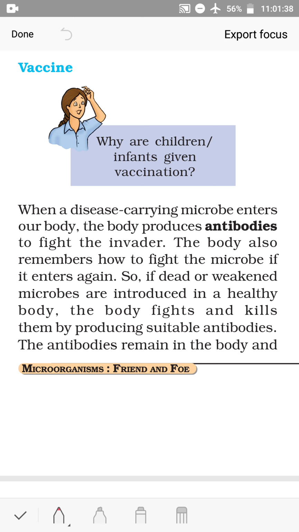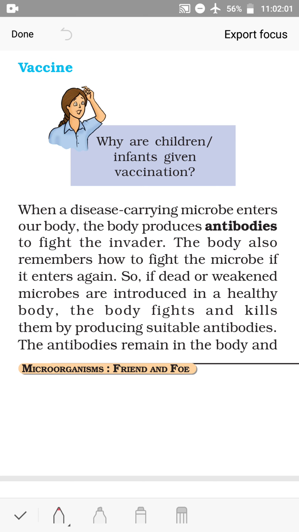Before I start today's lesson, I request you to check your left upper arm. Do you find any mark or scar? Yes. Do you know why there is a mark? Actually, when you were small, at the age of 1 month, a vaccine was given. So a term you get: vaccine. So what is a vaccine?